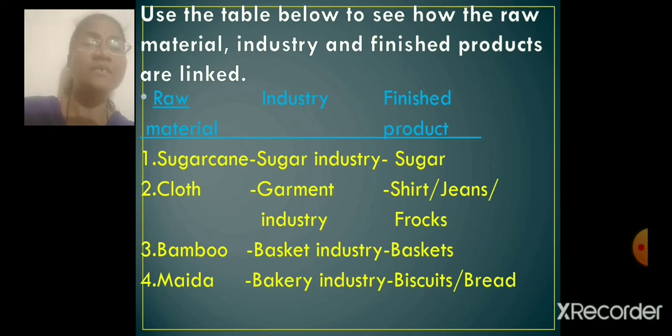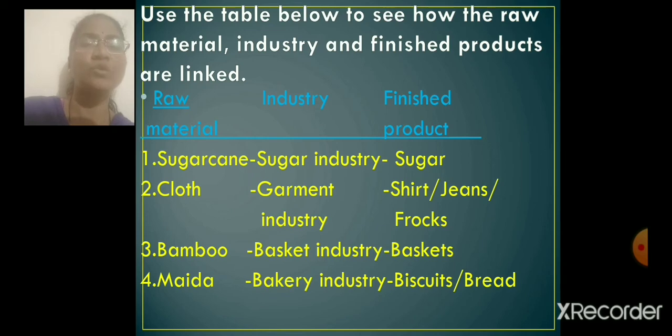Then the last one is biscuits or bread. These are finished products, and these biscuits and breads are made out of maida. So maida is the raw material, and the industry is called the bakery industry. Fine, children. I hope this is clear. Once again, I will revise.